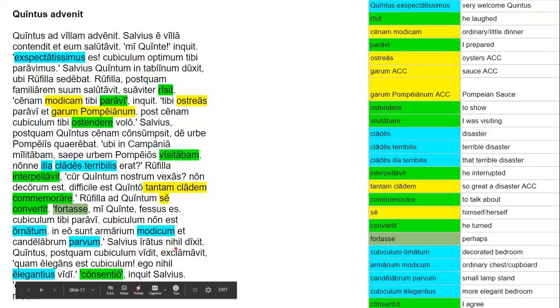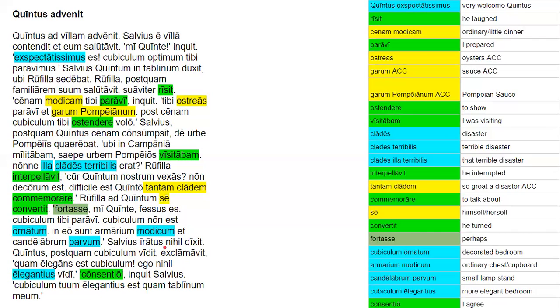Salvius iratus nihil dixit. So Salvius, angry, said nothing. It's a perfect tense verb. Nihil is the direct object, and iratus is modifying Salvius. It's an adjective, and that's a nominative.